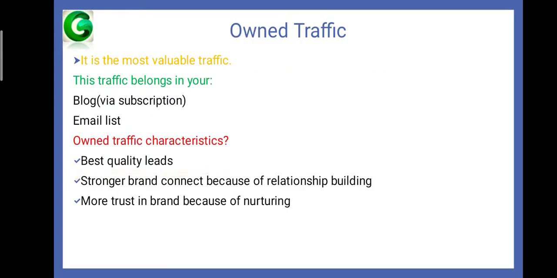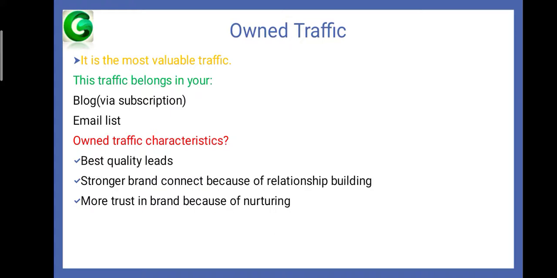And next, coming to owned traffic. It is the most valuable of these three traffics and is the most important also. This is traffic that belongs to you, via subscribing to your blog or email list. Owned traffic characteristics: best quality leads. It provides the best quality leads, and a stronger brand connection because of relationship building.